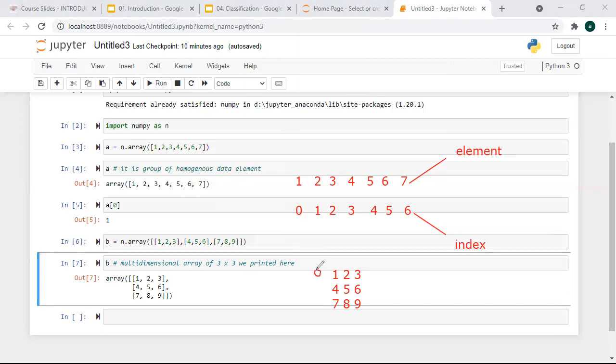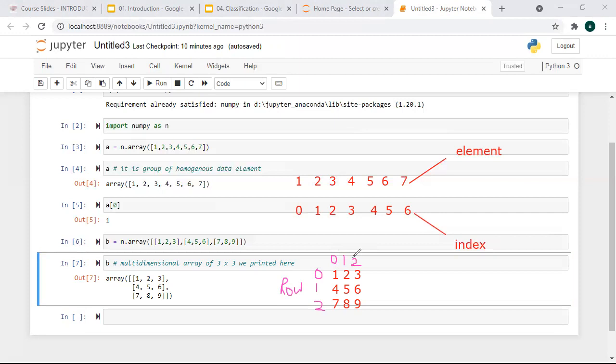So the index here, because 0, 1, 2. Yes, correct. So the index starts from 0. Then for this it is 1. Then for this it will be 2. This is for the row. Similarly, for the column as well, it will be 0, it will be 1, and it will be 2.